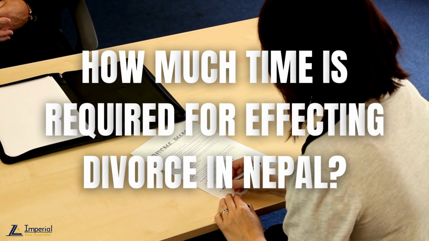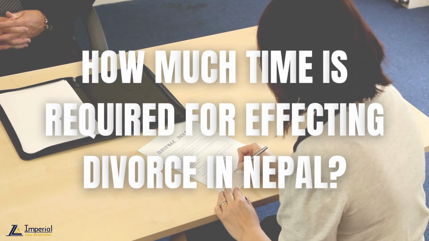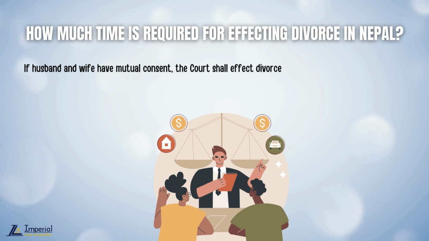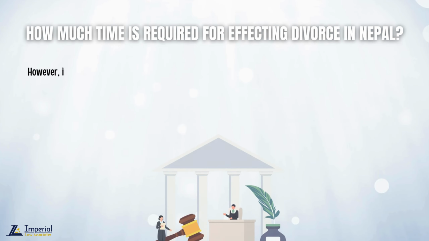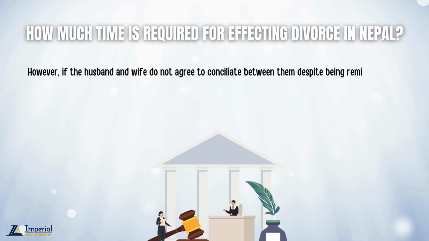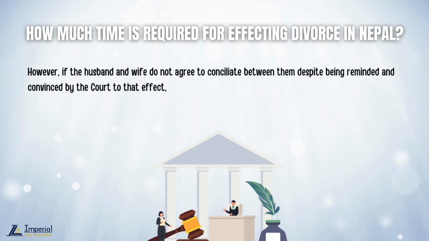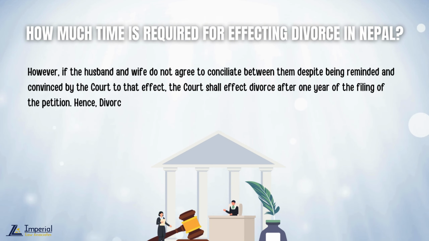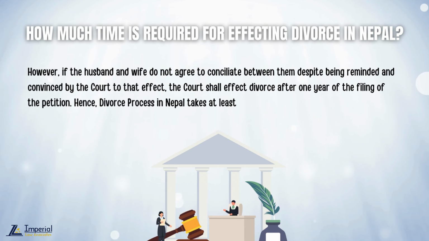How much time is required for effecting divorce in Nepal? If husband and wife have mutual consent, the court shall effect divorce between them immediately. However, if the husband and wife do not agree to conciliate between them, despite being reminded and convinced by the court to that effect, the court shall effect divorce after 1 year of the filing of the petition. Hence, the divorce process in Nepal takes at least 1 year.